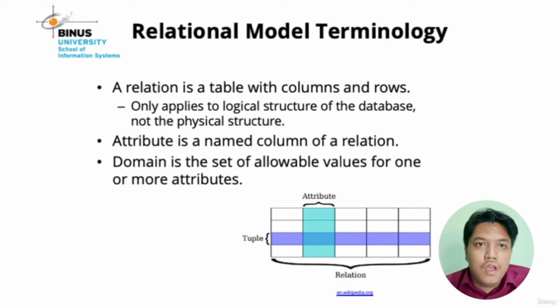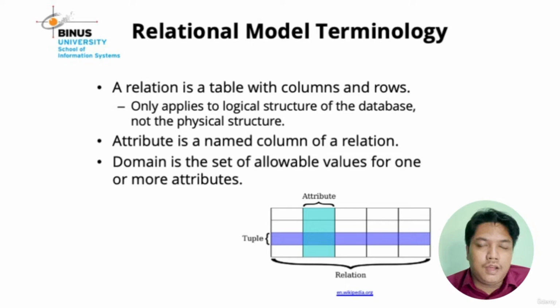Maybe when you input a gender, you are only allowed to input male or female. That is a domain. You are not allowed to input other data in the gender attribute, maybe like F or N. Domain is the allowable value.